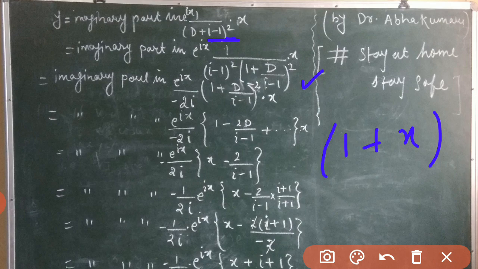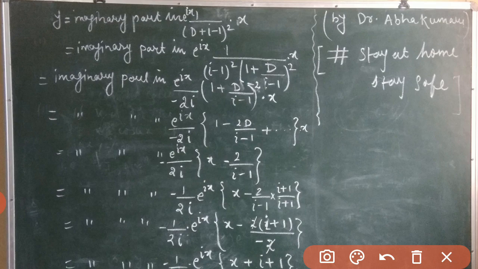The imaginary part of e to the power ix divided by... Now solving (i − 1) whole squared, we get minus 2i. So we will write it as minus 2i, and into the bracket 1 plus D divided by (i − 1), to the power minus 2, into x. Fine. Now, solving this, we have the imaginary part of e to the power ix divided by minus 2i into...